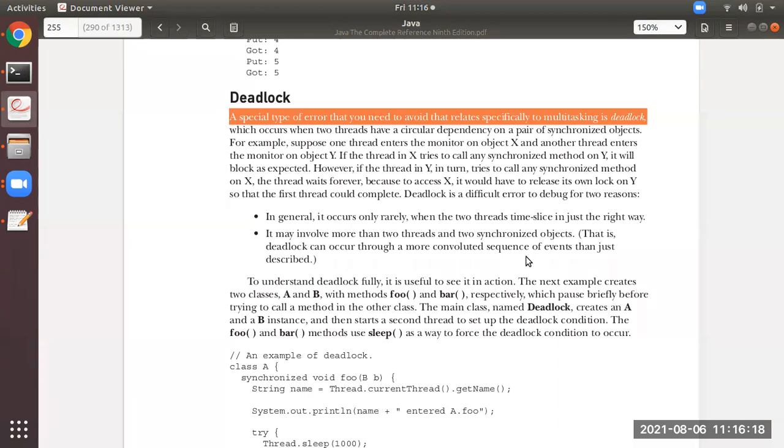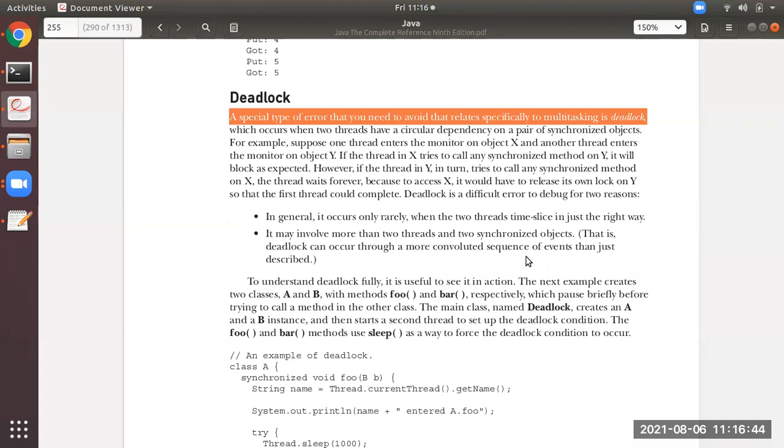With synchronization, what will happen? A lock will be applied so that the second thread cannot access the resource until the first thread has finished the execution on the shared resource. Then the second thread can access that shared resource. So that is what synchronization is.